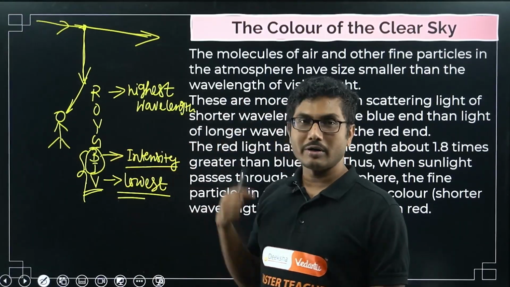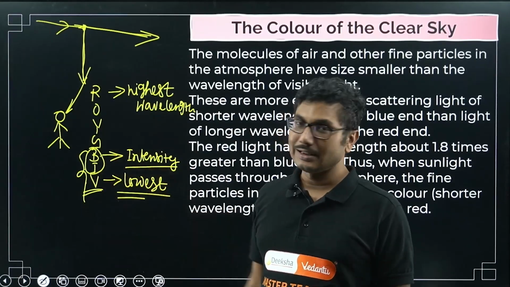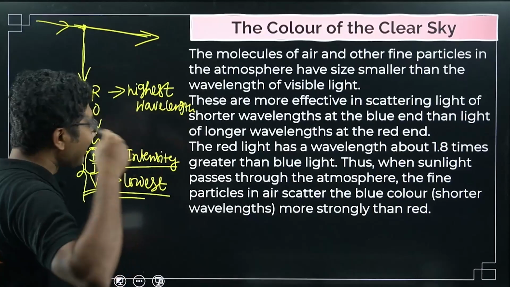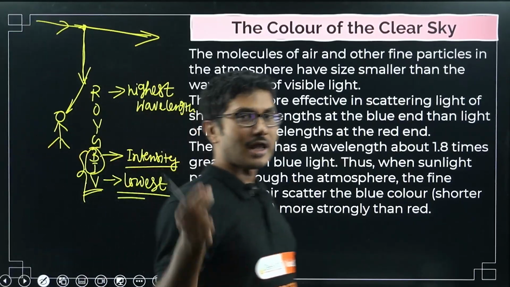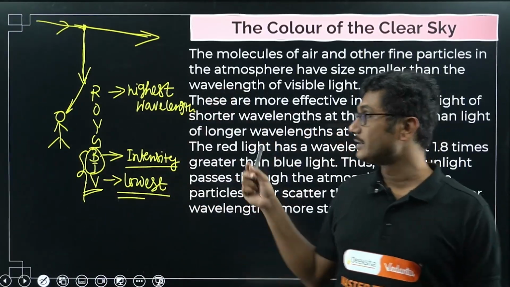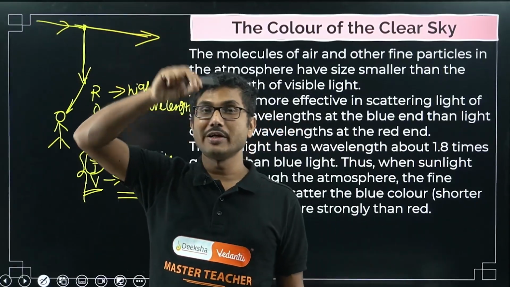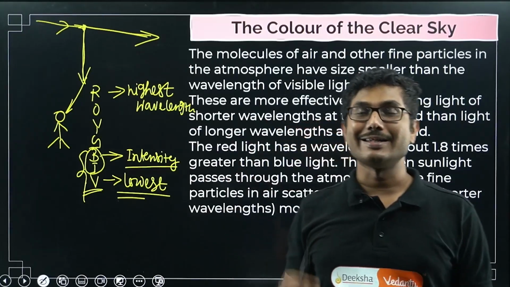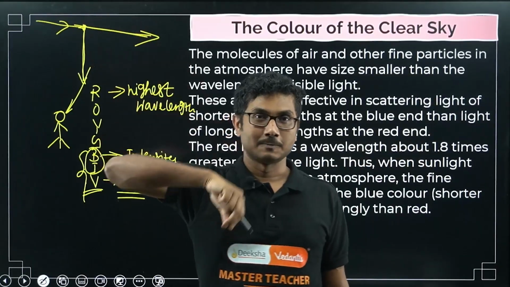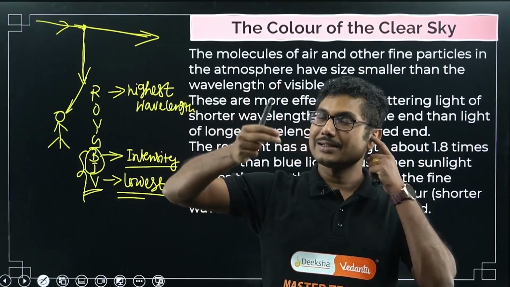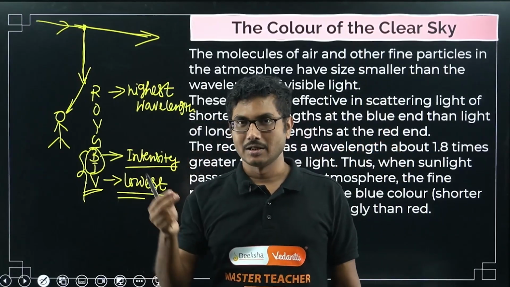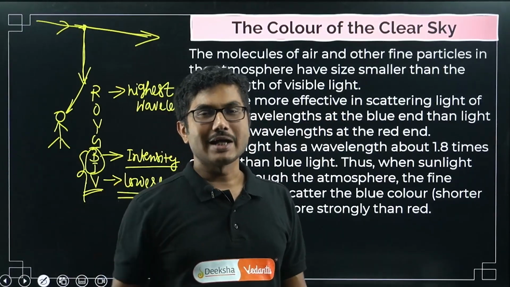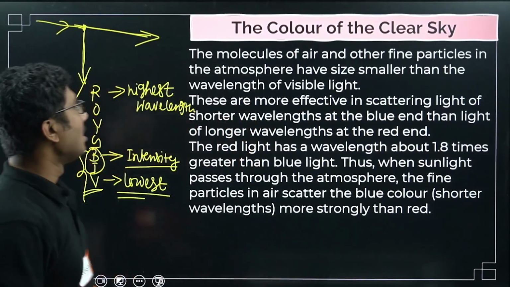But violet is not like that. Violet is easily identifiable. Why do we not see violet? There are mainly two reasons. First of all, the intensity of violet is very small. That means the component of violet light in the white sunlight is very small. The sunlight has a very small amount of violet in it. But blue is a major contributor. Blue, red have a very high contribution. Even yellow also has a very high concentration.